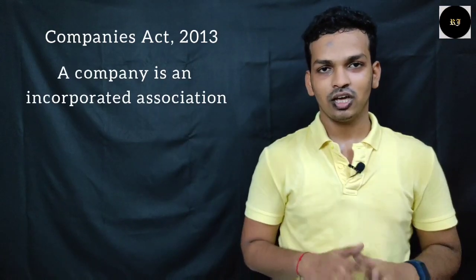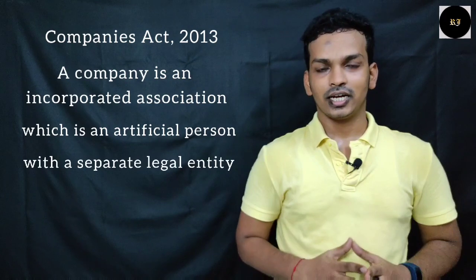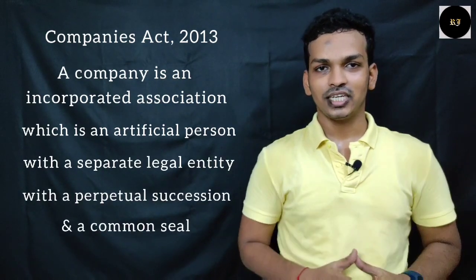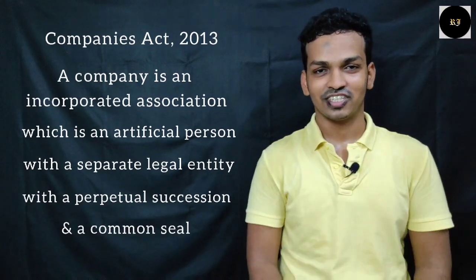Nowadays, we all have a mindset of becoming entrepreneurs. So before starting a company and becoming an entrepreneur, let us understand what a company is. As per the definition of the Companies Act 2013, a company is an incorporated association which is an artificial person with a separate legal entity, with perpetual succession as well as a common seal. Now, I am very sure you and I have understood nothing out of this. Let us understand this in simple language.